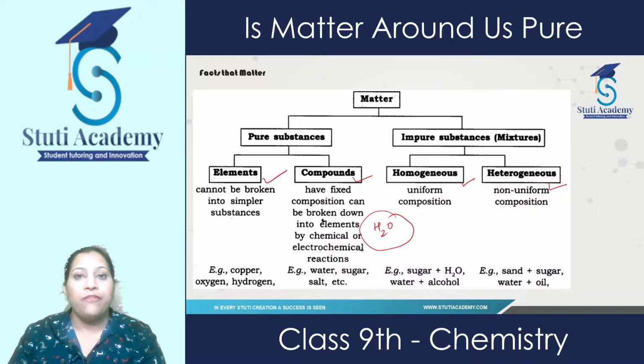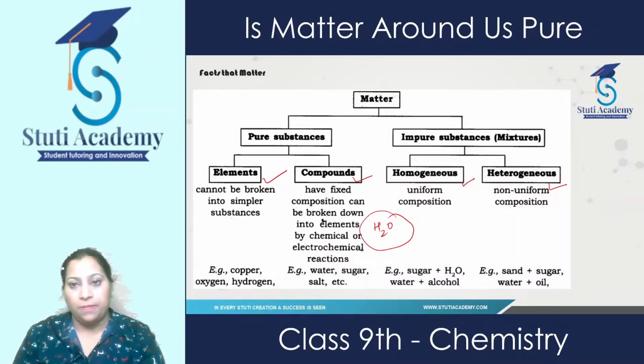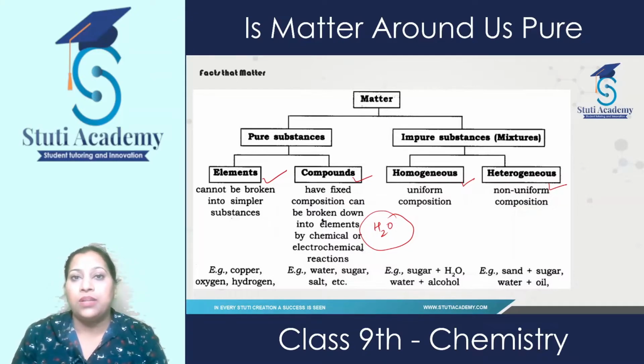uniformity means if we cannot separate the boundaries of the two substances in a mixture, then it falls under the category of homogeneous mixture. Heterogeneous mixtures are the non-uniform ones, in which we can easily see the boundaries of two substances present in the mixture. Examples of homogeneous mixtures are sugar and water, salt and water. After stirring sugar into water, we cannot differentiate where the sugar is present and where the water is.